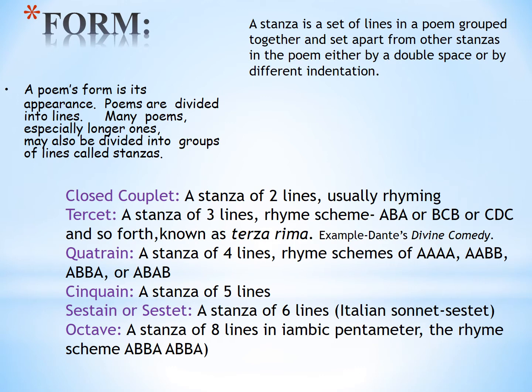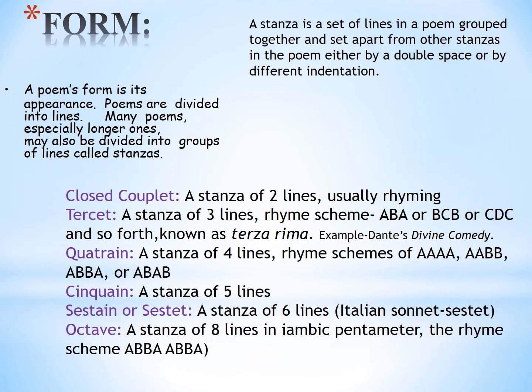The first one, closed couplet or a couplet. So, what is meant by a couplet? A couplet is a stanza of two lines. So, a two-line stanza is known as a couplet, usually rhyming. Then the next one, tercet.